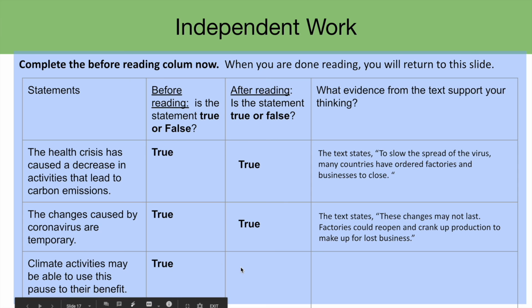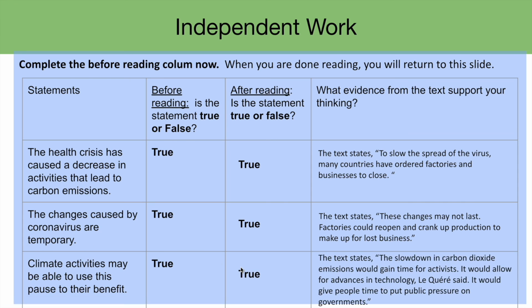My last answer also stays the same because the text states the slowdown in carbon dioxide emissions would gain time for activists. It would allow for advances in technology, like Leclerc said. It would give people time to put public pressure on governments.